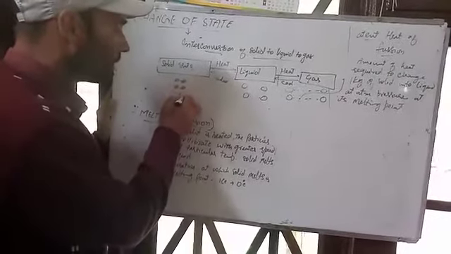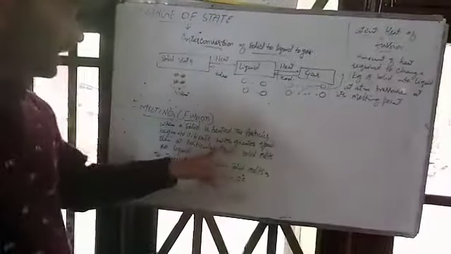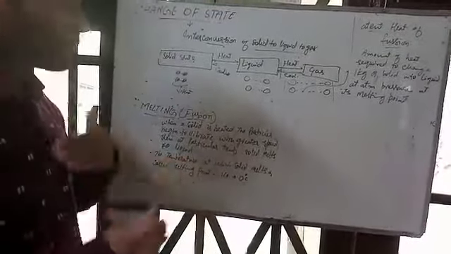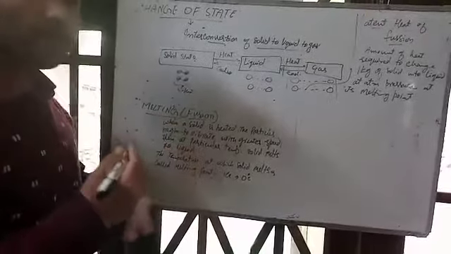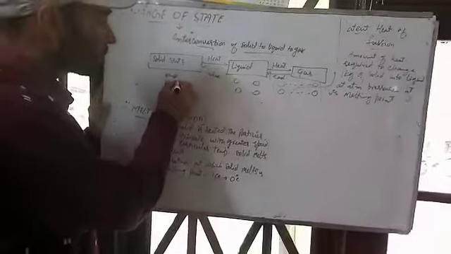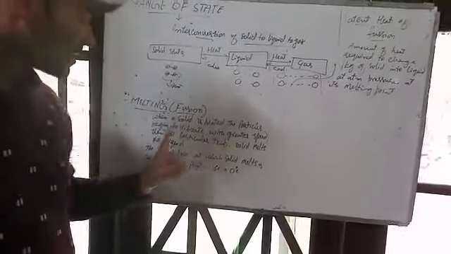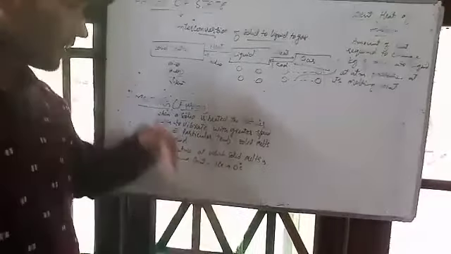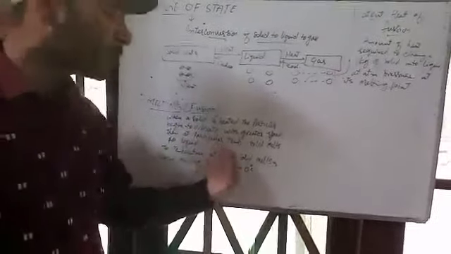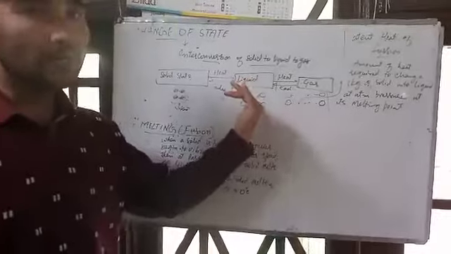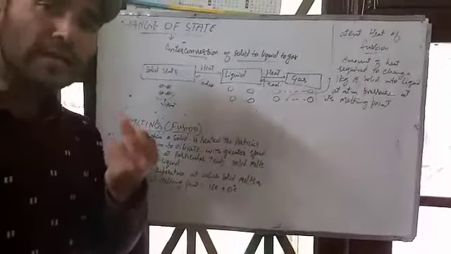If we supply more and more heat, they become separated from each other, vibrate with greater speed, and move far away, and at a particular temperature the solid melts to liquid. This is known as fusion, or melting.